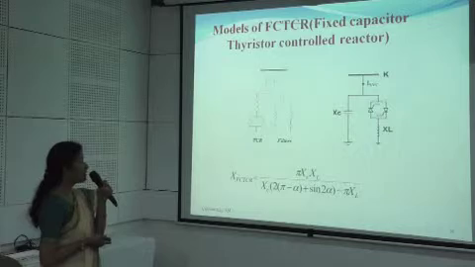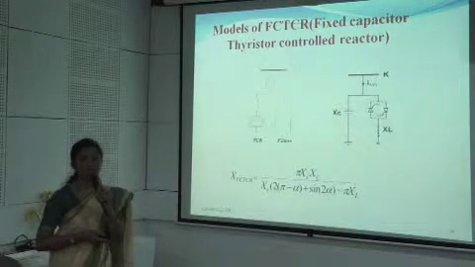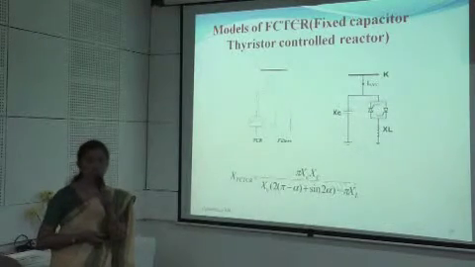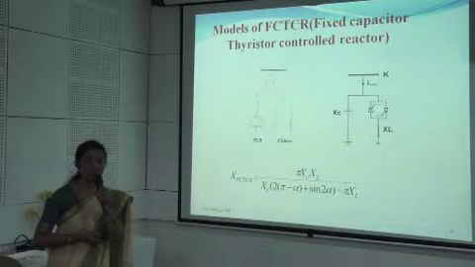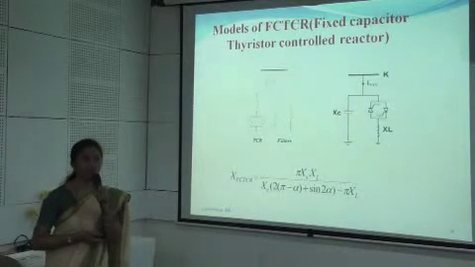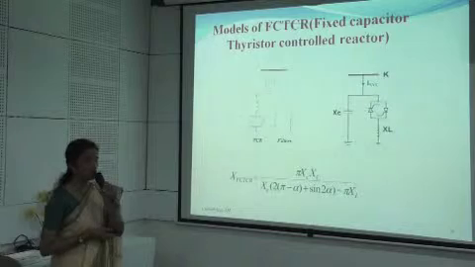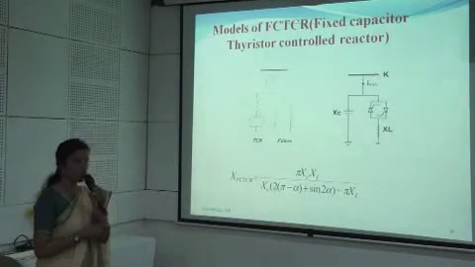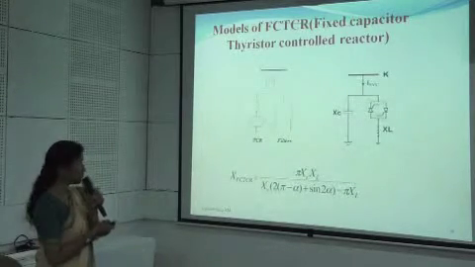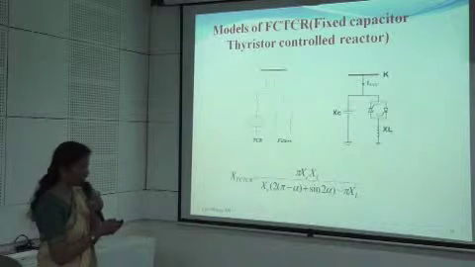Now next, the SVC as an FC-TCR has been considered. Basically there are two models of this FC-TCR: one is the firing angle model and the second one is the susceptance model. I have chosen the firing angle model, whose reactance can be given using this formula. So basically it is the firing angle model.